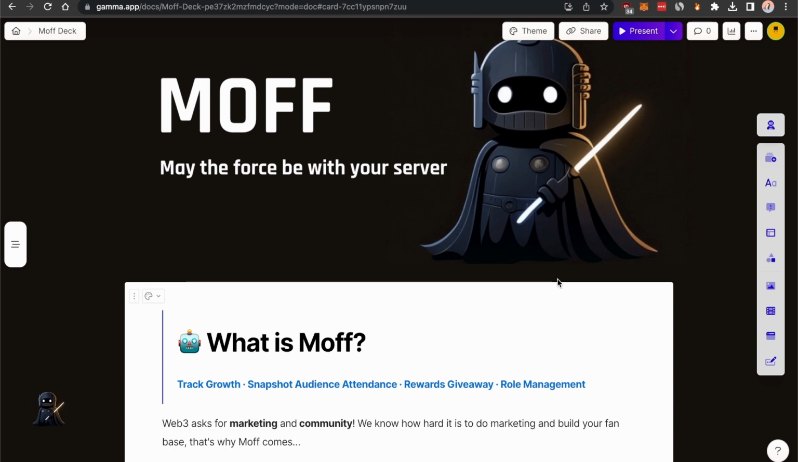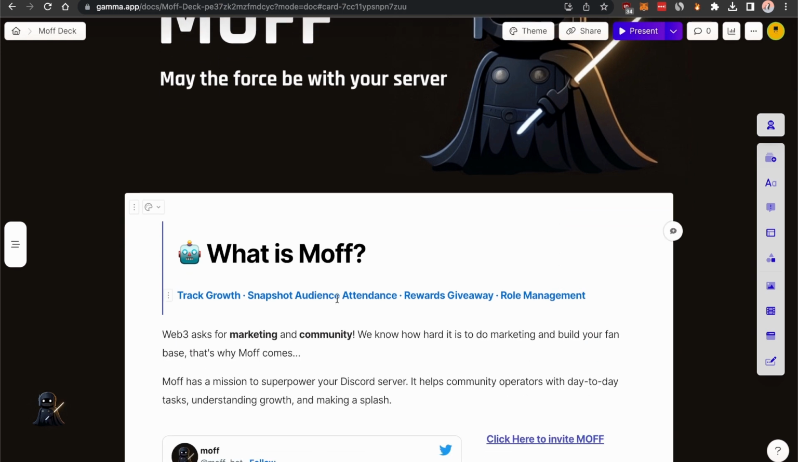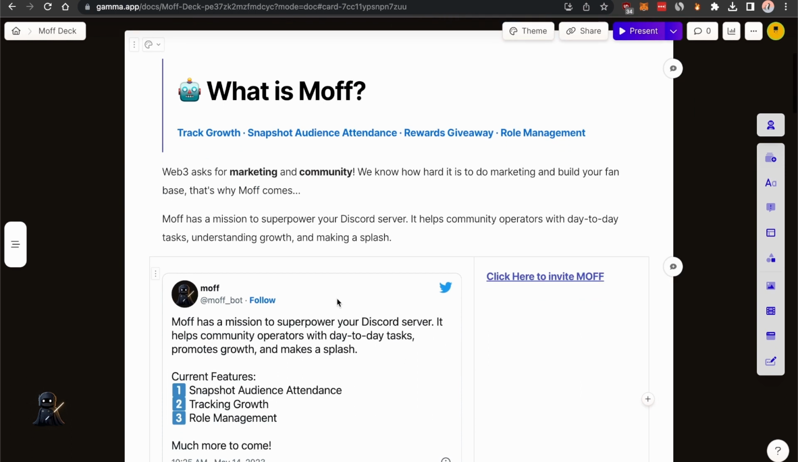Moff has a mission to supercharge your Discord server, so it will help the community operators with their day-to-day tasks and understand their growth and make a plan.